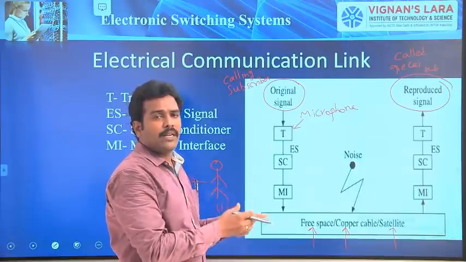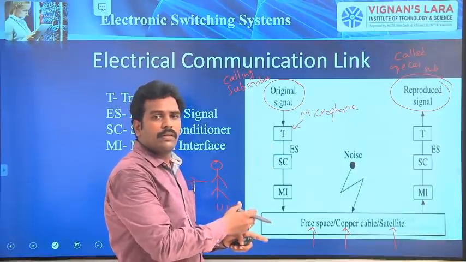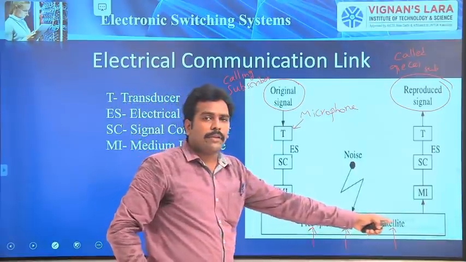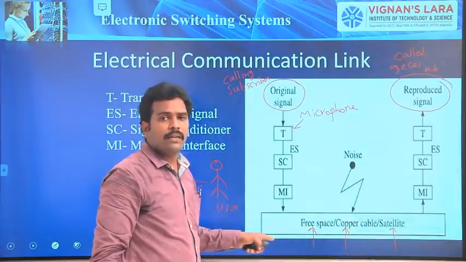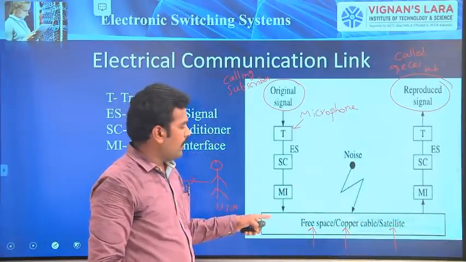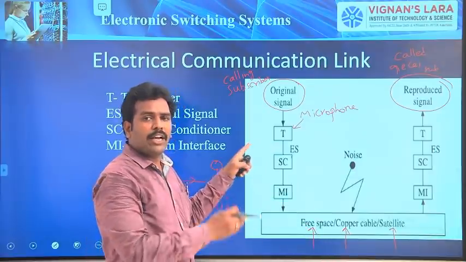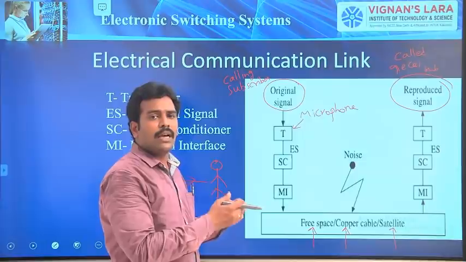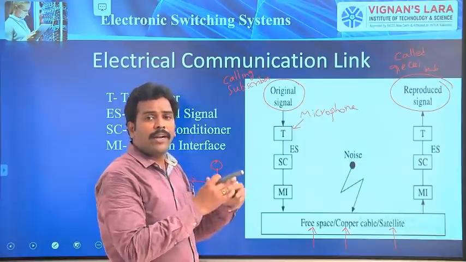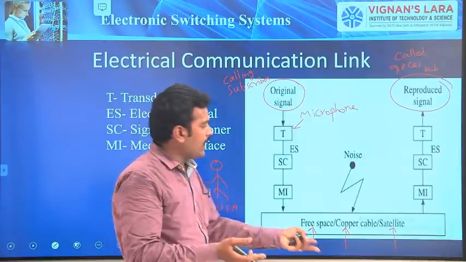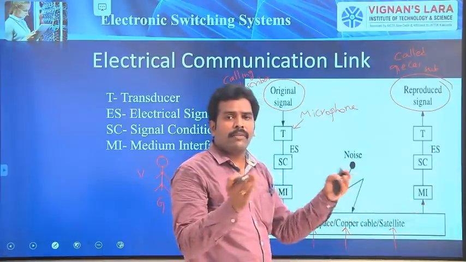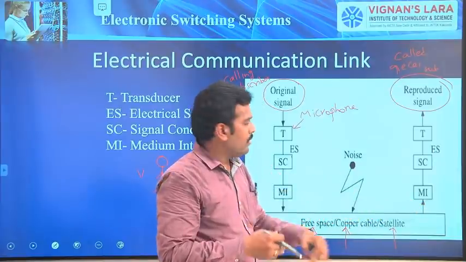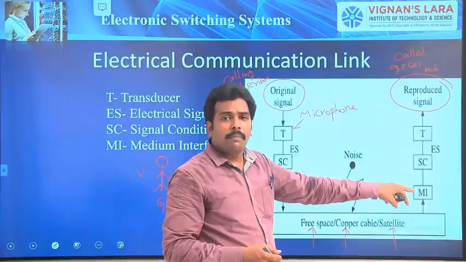These electrical pulses are propagated through this communication path based upon the communication link. If it is copper, I can transmit the same electrical signals. If it is satellite, we have to convert these electrical signals into electromagnetic waves.